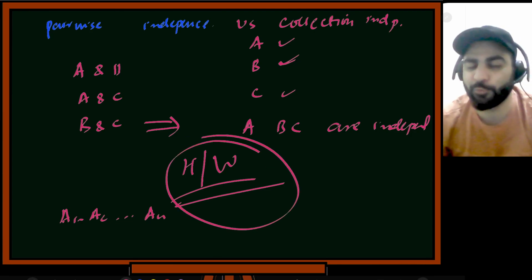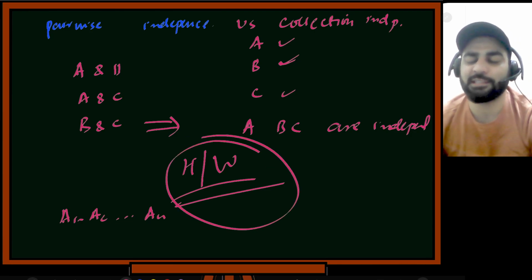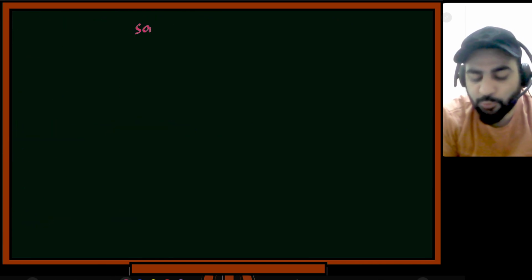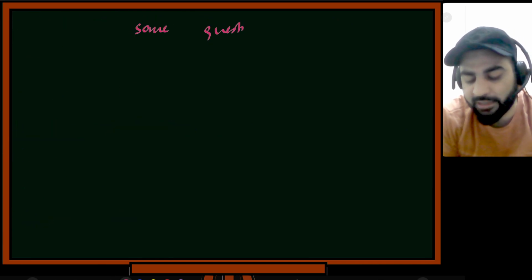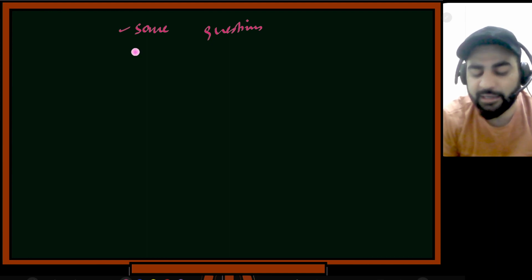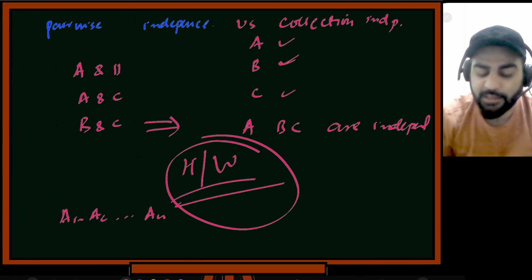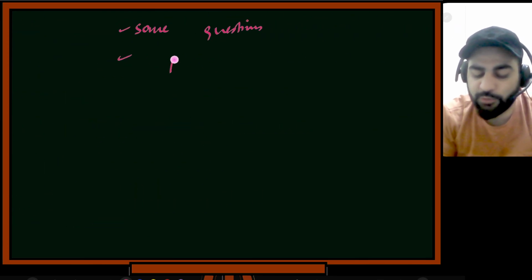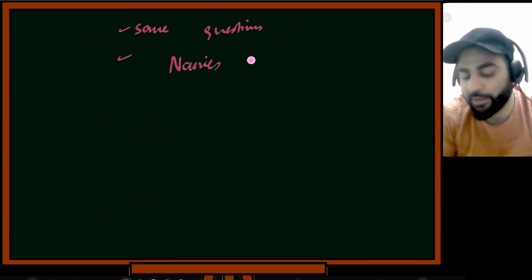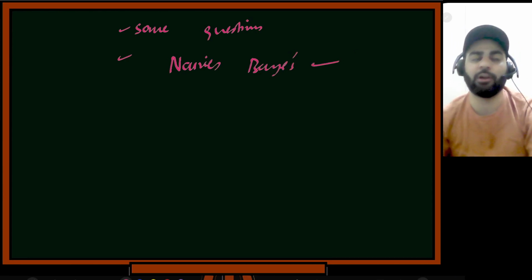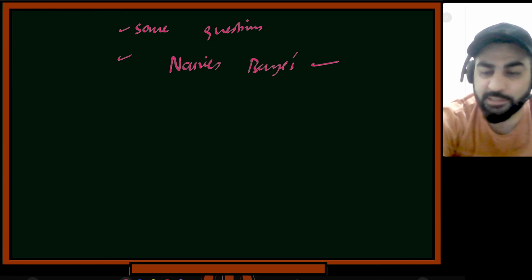You have to prove this to me before the next class. In the next class we'll take some questions about independence and these things, and we'll also see different types of proof. Then we'll start naive Bayes for machine learning. Next lecture, inshallah, we'll cover this algorithm. I think we now have enough knowledge to cover this, so I'll stop the recording.